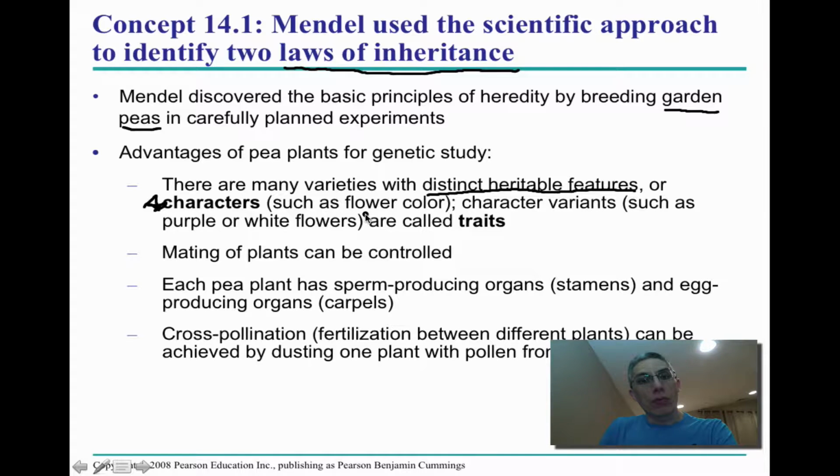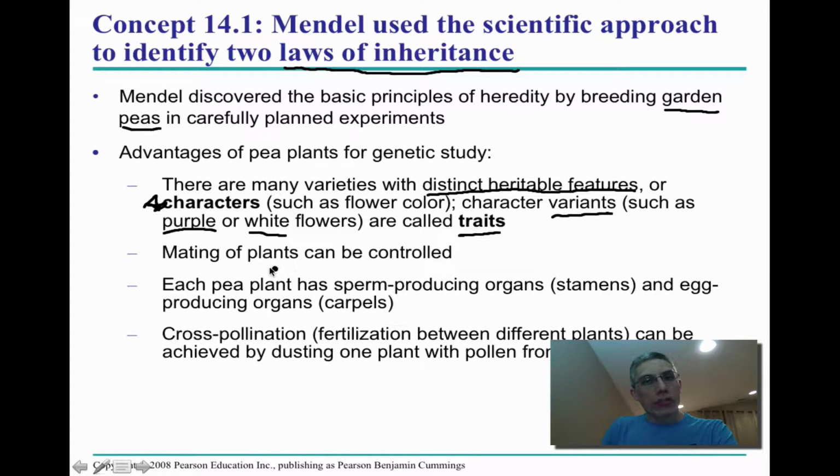A good example of that would be the flower color that you would see in some species of garden peas. Now, we need to think about these characters as having variance. When we talk about variance, we're talking about differences within the character itself. A good example, again, if we talk about flower color, is that sometimes you can find purple flowers in garden peas, and other times you can find white flowers. And so overall, when you talk about these variants, sometimes you will see scientists use the word traits, and oftentimes you'll see that used in the mainstream as well.